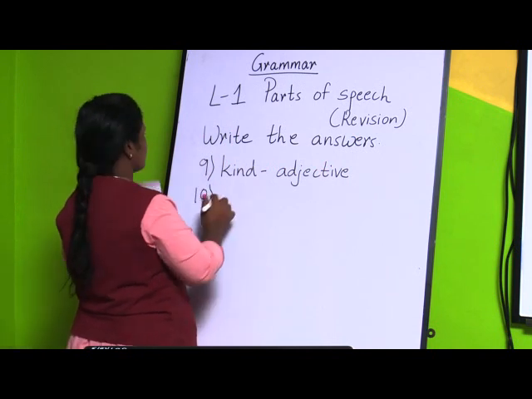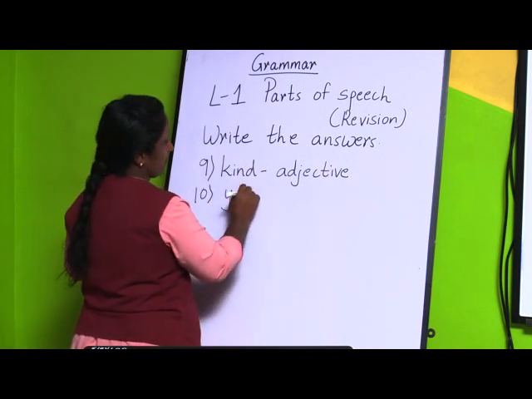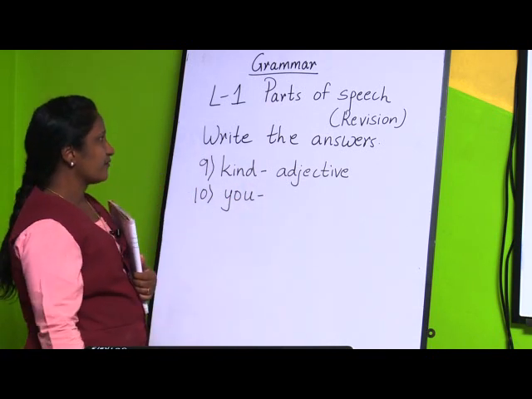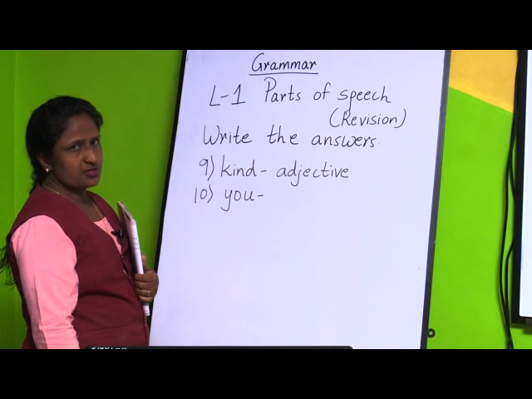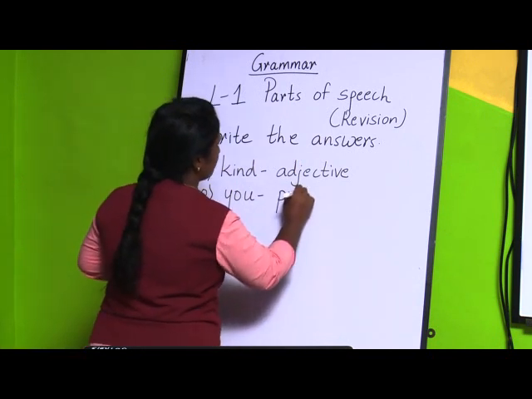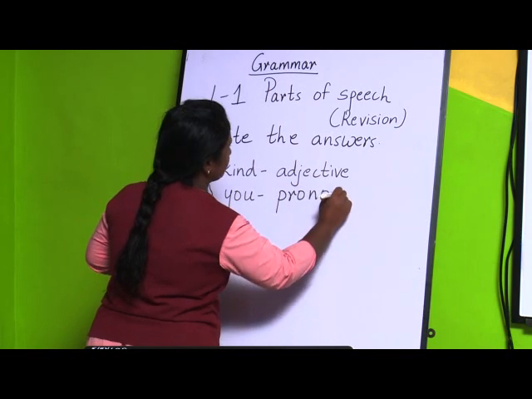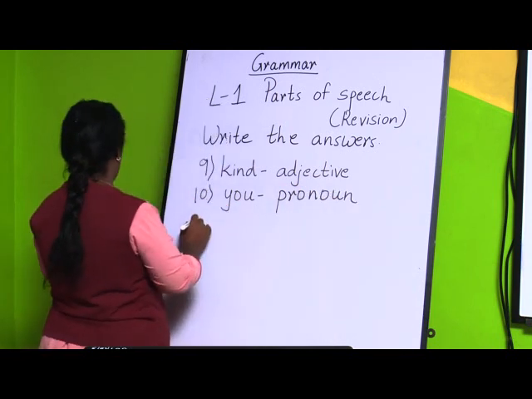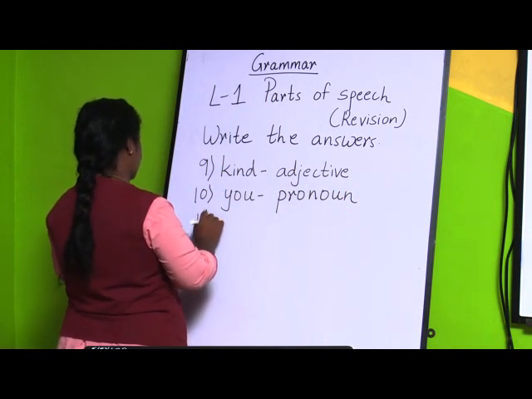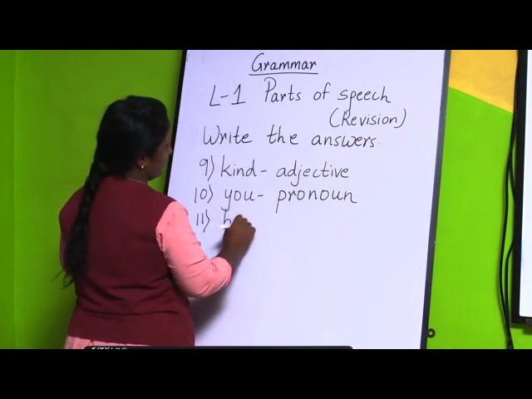Then next is you. Which part of speech is this? Because here we are using it instead of a noun, this is a pronoun. Next, because.